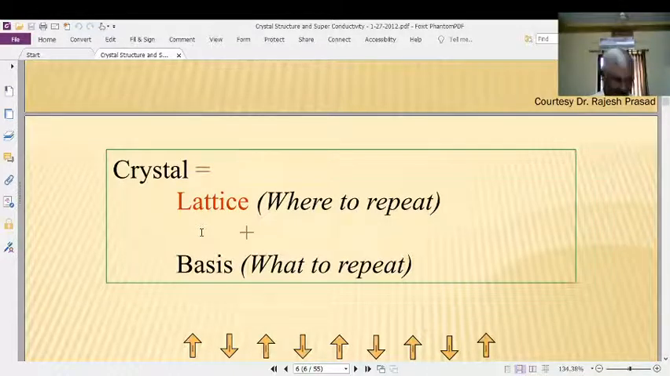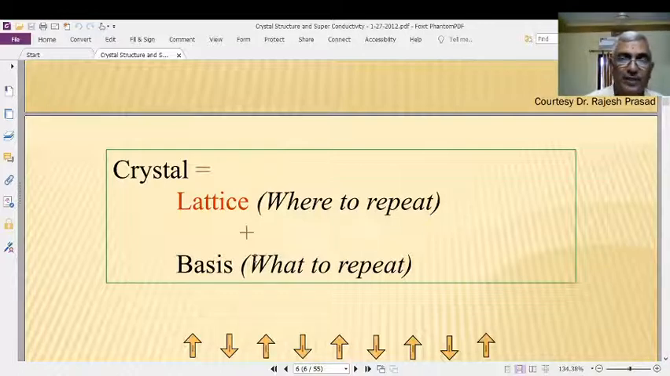What is lattice? Where to repeat? Very interesting meaning. What is the lattice point? Where to repeat? What to repeat? Basis. What is basis? What to repeat actually? Either an atom or a molecule or an ion or group of atoms or group of ions or group of molecules. That is what to repeat. That small system is known as basis.